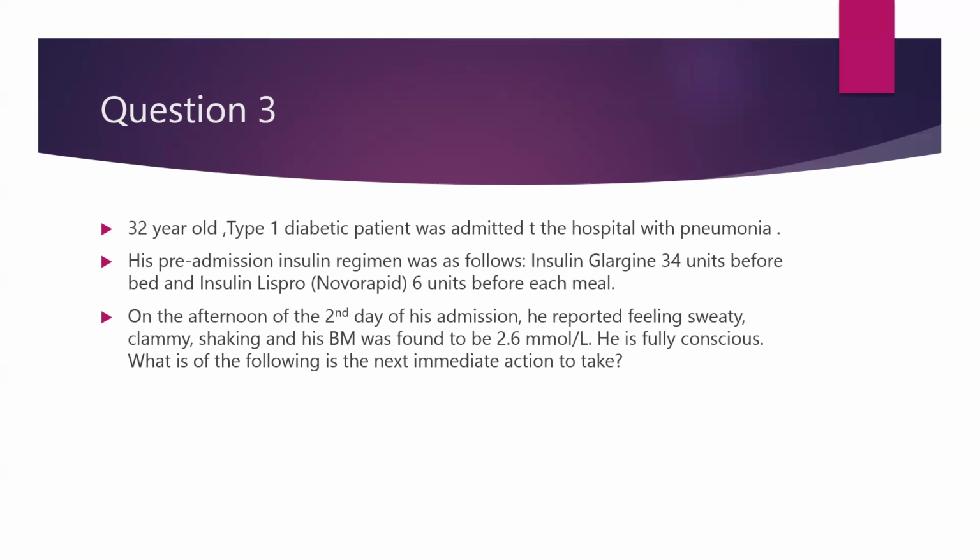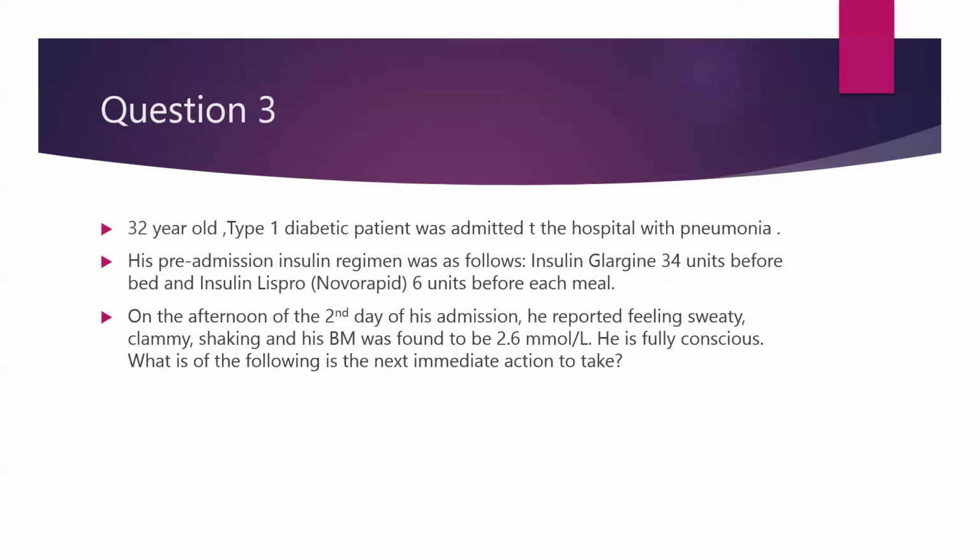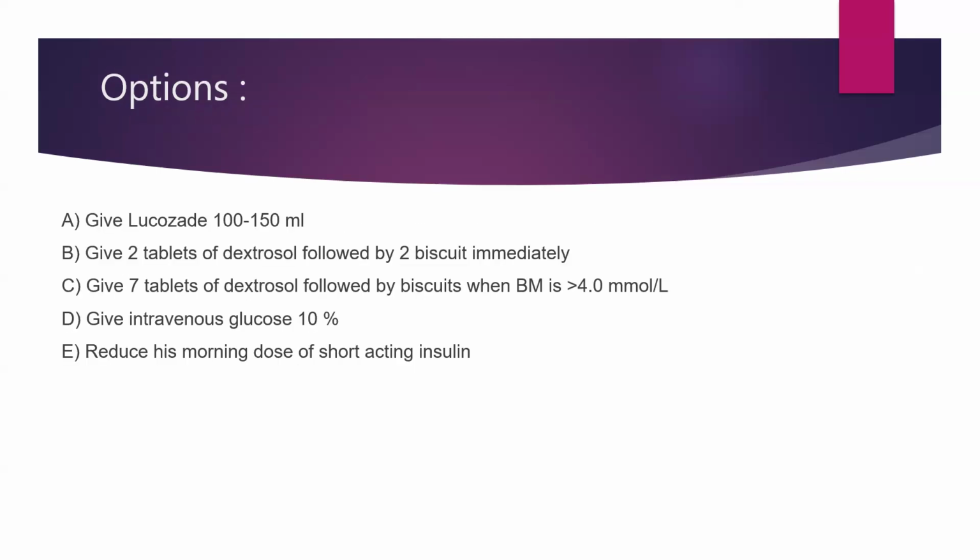Of course, to correct his hypoglycemia. Should we give glucosamine 100 to 150 ml? Should we give 2 tablets of dextrosol followed by 2 biscuits immediately? Should we give 7 tablets of dextrosol followed by biscuits when BM is more than 4 millimole per liter? Should we give intravenous dextrose 10%? Or should we reduce his morning dose of short-acting insulin? So here the problem is happening in the afternoon, on the second day of his admission. He's hypoglycemic. So what do you need to give to correct his hypoglycemia?